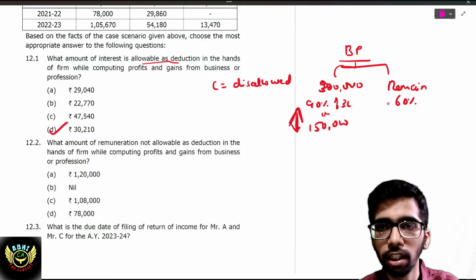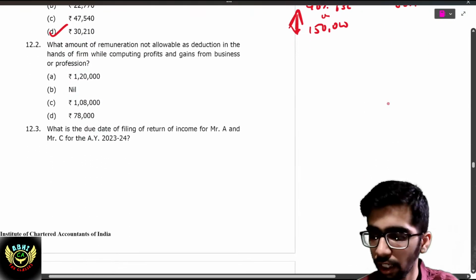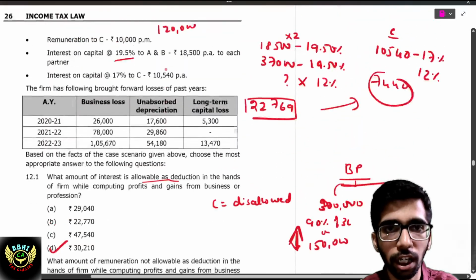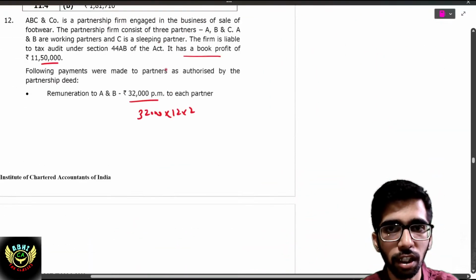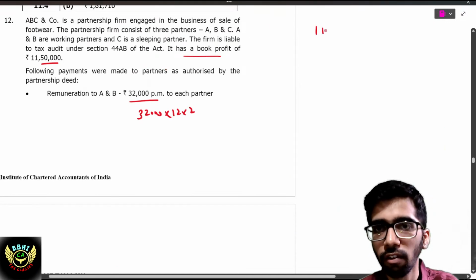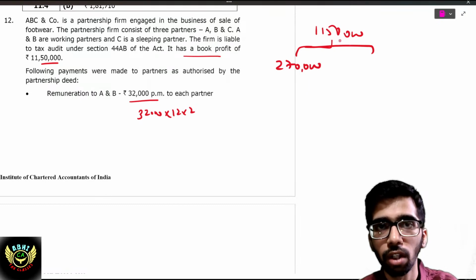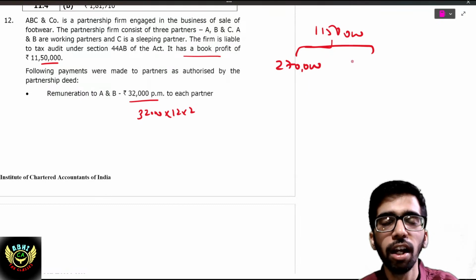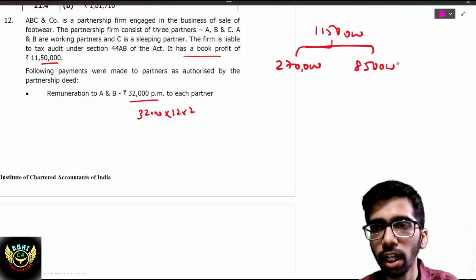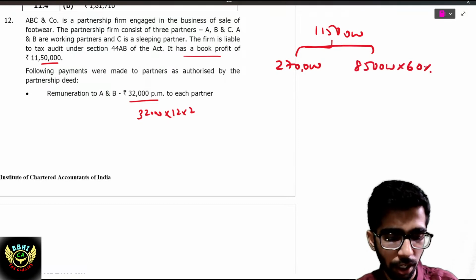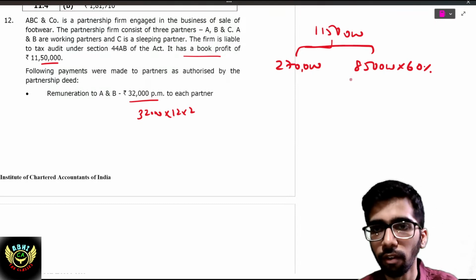60%. In this problem they have given that book profit is 11,50,000. Out of that, for the first 3 lakh, 90% is 2,70,000 or 1,50,000, whichever is higher, which is 2,70,000. Remaining 11,50,000 minus 3 lakh comes to 8.5 lakh at 60%, which is 5 lakh 10.